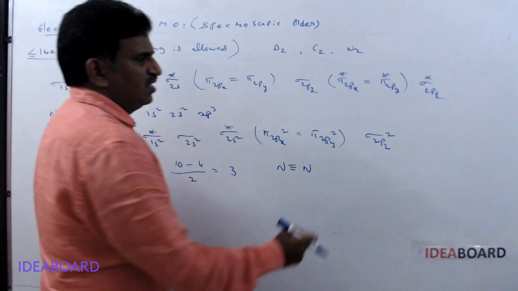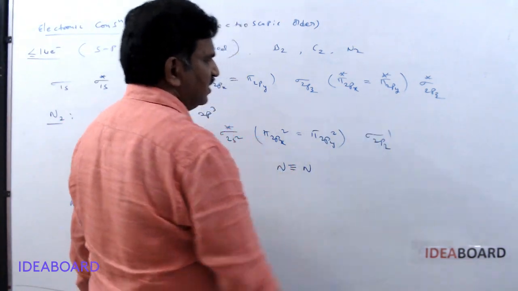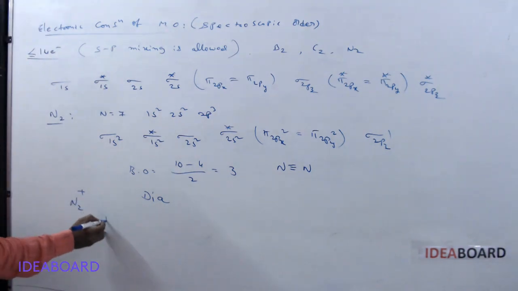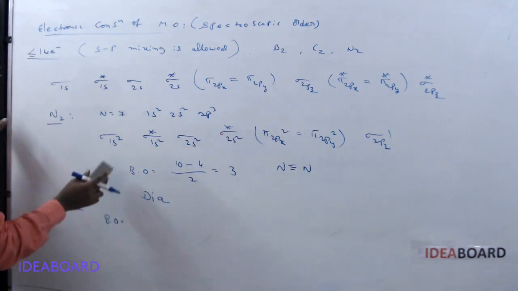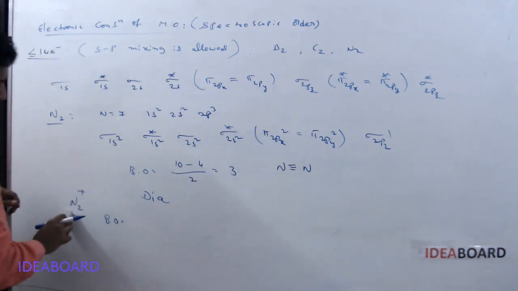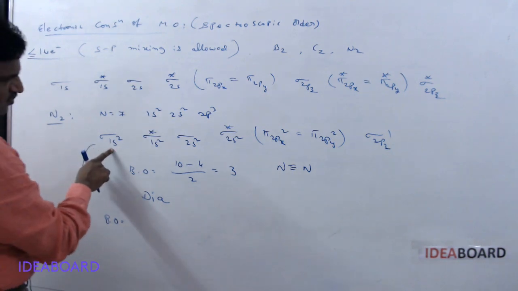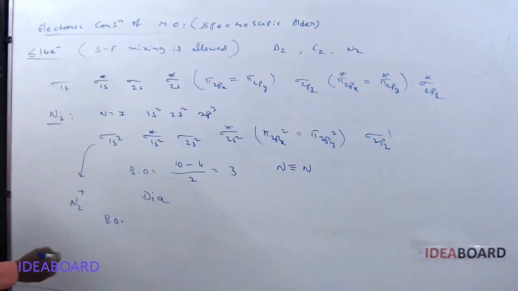Please remove the electron from this. If you get 2pz1, what is the bond order? Here for N2 plus I am writing the bond order. Please see the configuration. Now this configuration is for N2 plus only, and in this 2, 4, 6, 8, and this is 9 only.